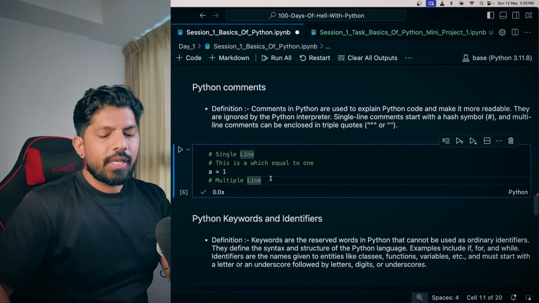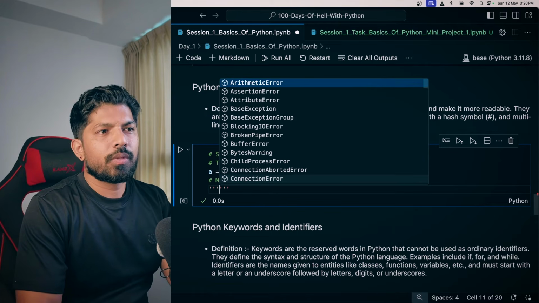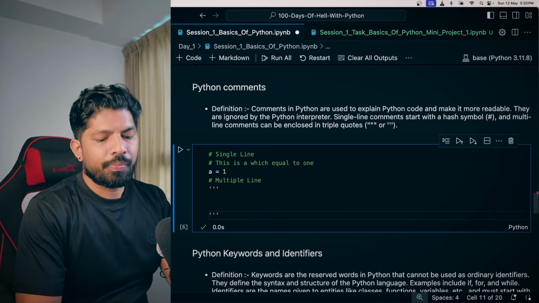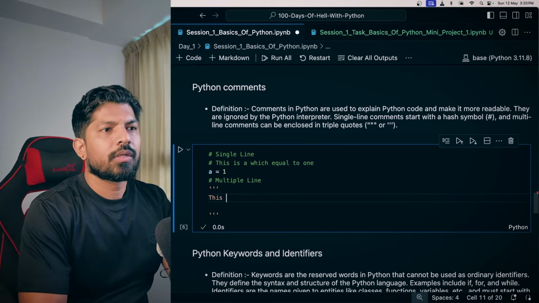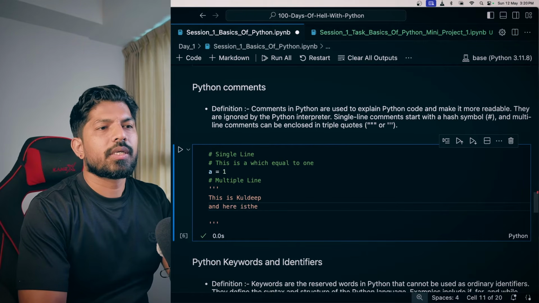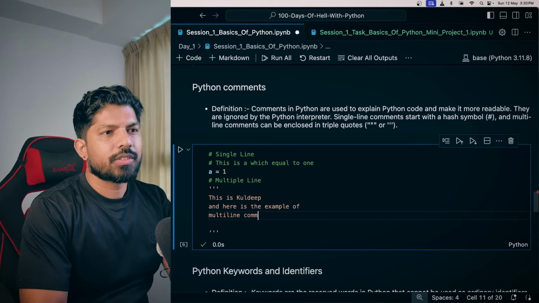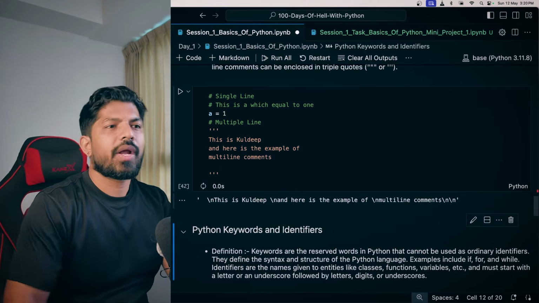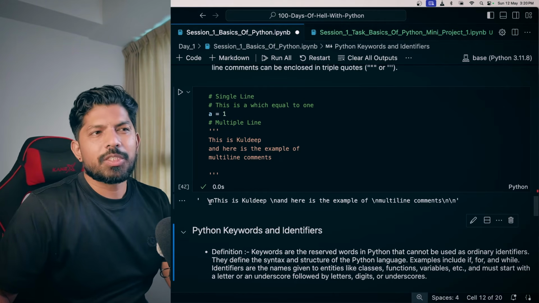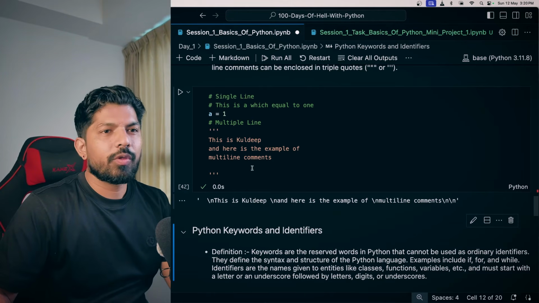And again, if you want multiple line comments, for that you have to give triple quotes and then you can type your comment, like this is Kuldeep and here is the example of multi-line comments. When you hit shift enter, you can see that we have a multiple line comment. Generally we always go with single line comments, but if you require, you can use it. You have an option.